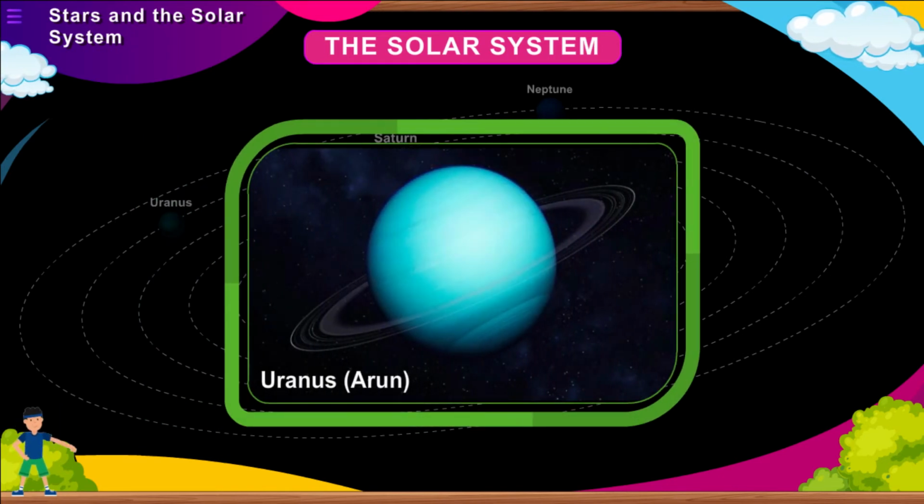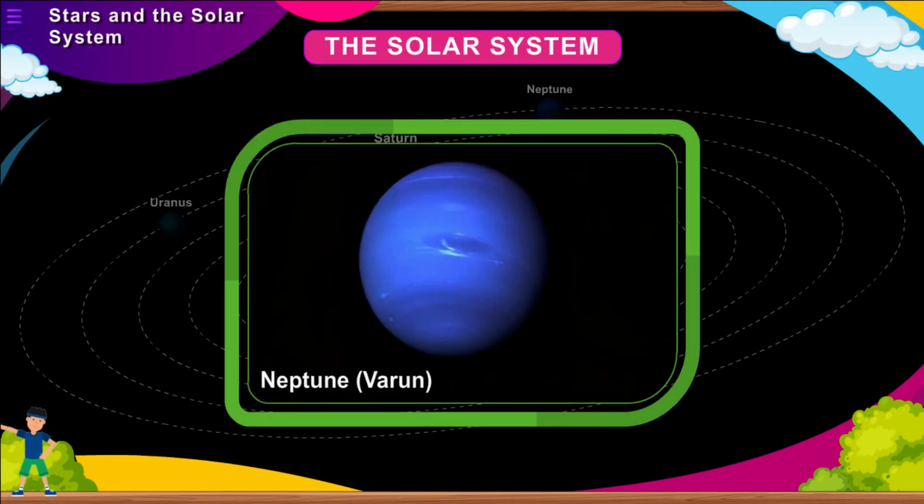Uranus, Arun. It is the seventh planet from the Sun. It is a large planet which is very far away from the Sun. It appears green when viewed through a telescope. It can't sustain life due to its very low temperature. Neptune, Varun. It is the eighth planet from the Sun. It is also very cold like Uranus.